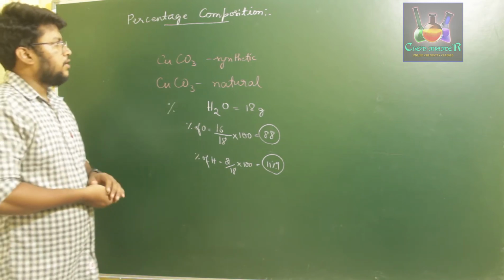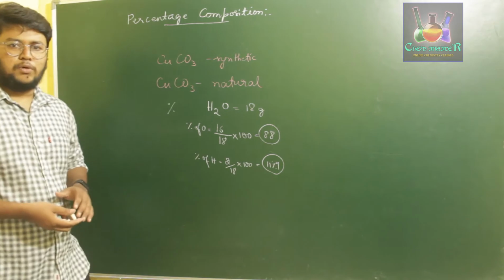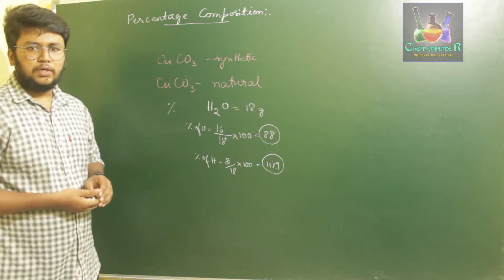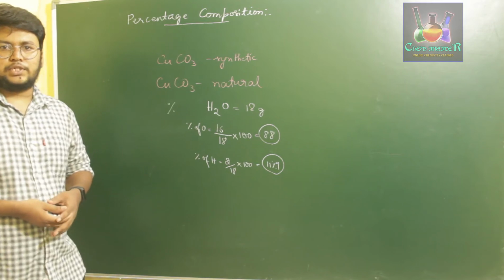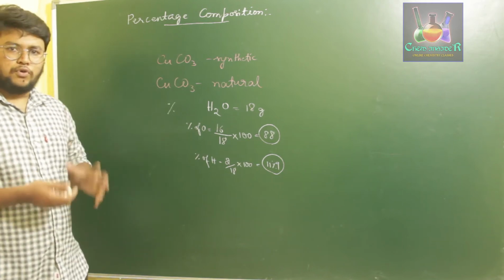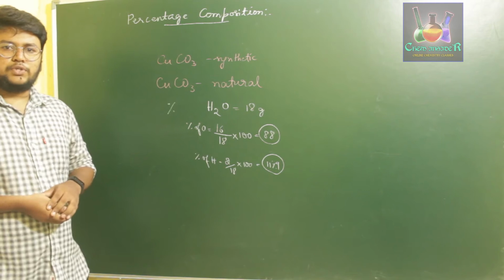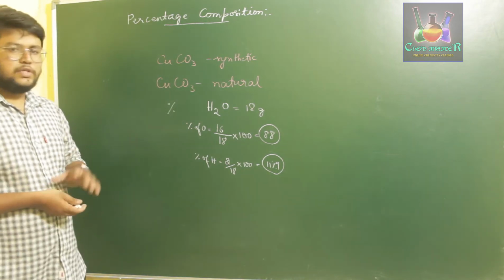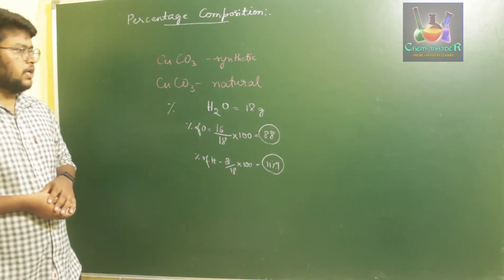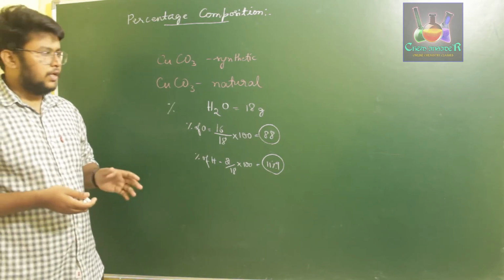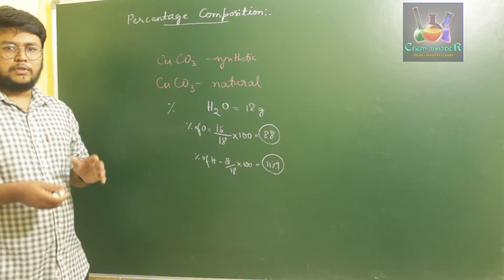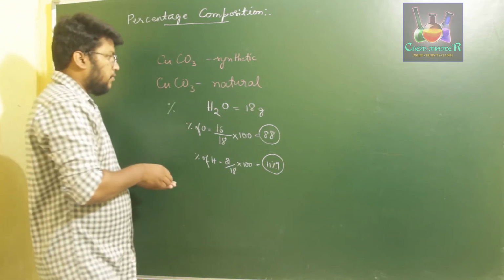So how we use this is, if you know the percentage composition of a given compound, you can find out its formula using that percentage composition, that is, the compound's molecular formula. For that, we have a topic called empirical formula.